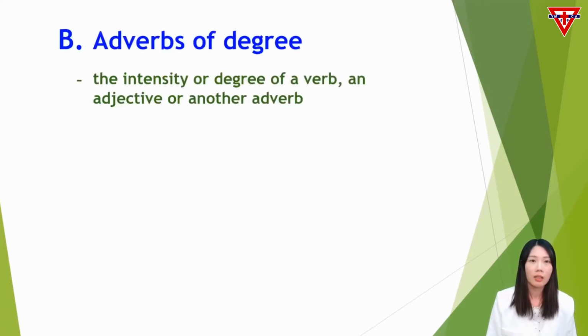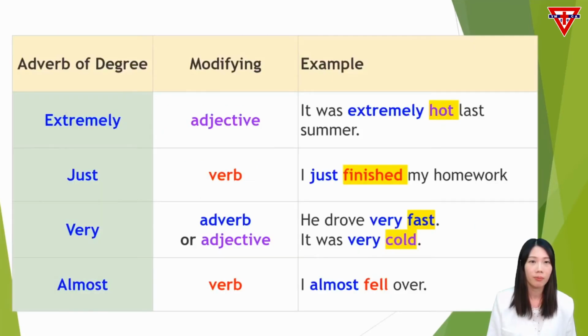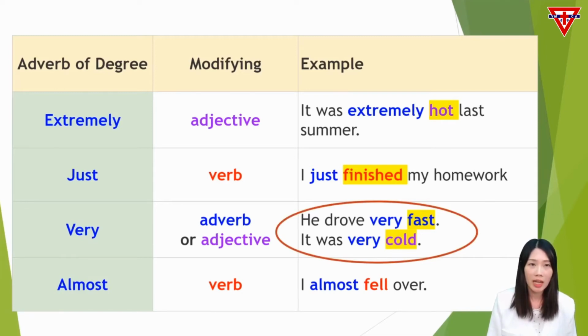Next, type B, adverbs of degree. These adverbs talk about the intensity or degree of a verb, an adjective, or another adverb. Look at this picture. How cold or how hot is it? We may use different adverbs to talk about the degree of temperature, such as extremely, very, or fairly. You may see that the adverbs can modify an adjective, verb, or another adverb. Let's look at the third example, very. Very can modify another adverb, fast, and also an adjective, cold.